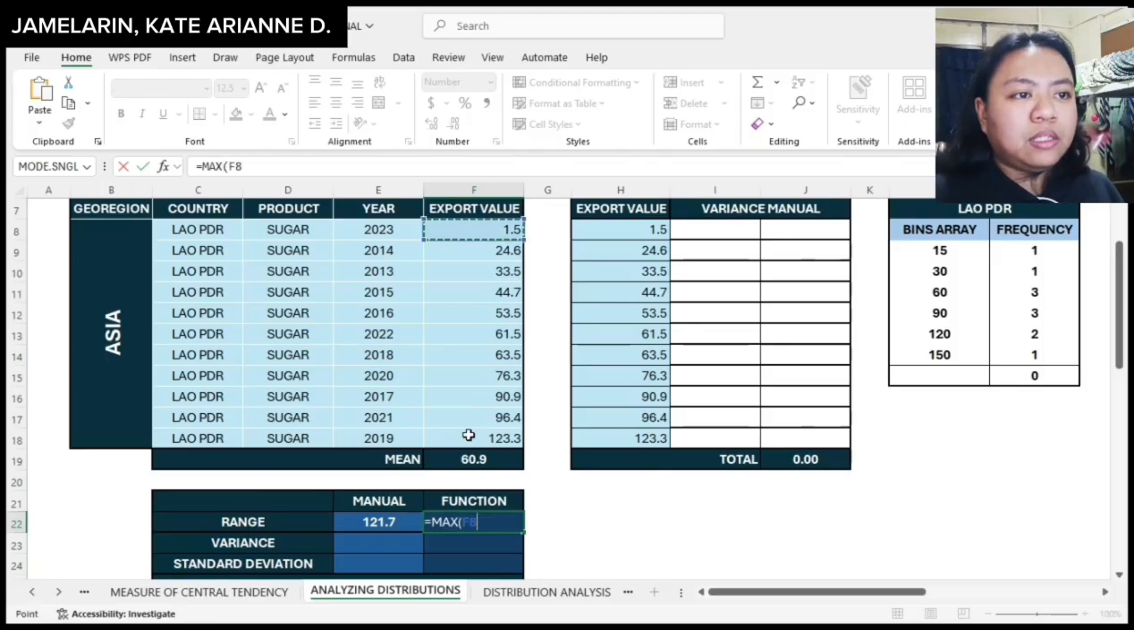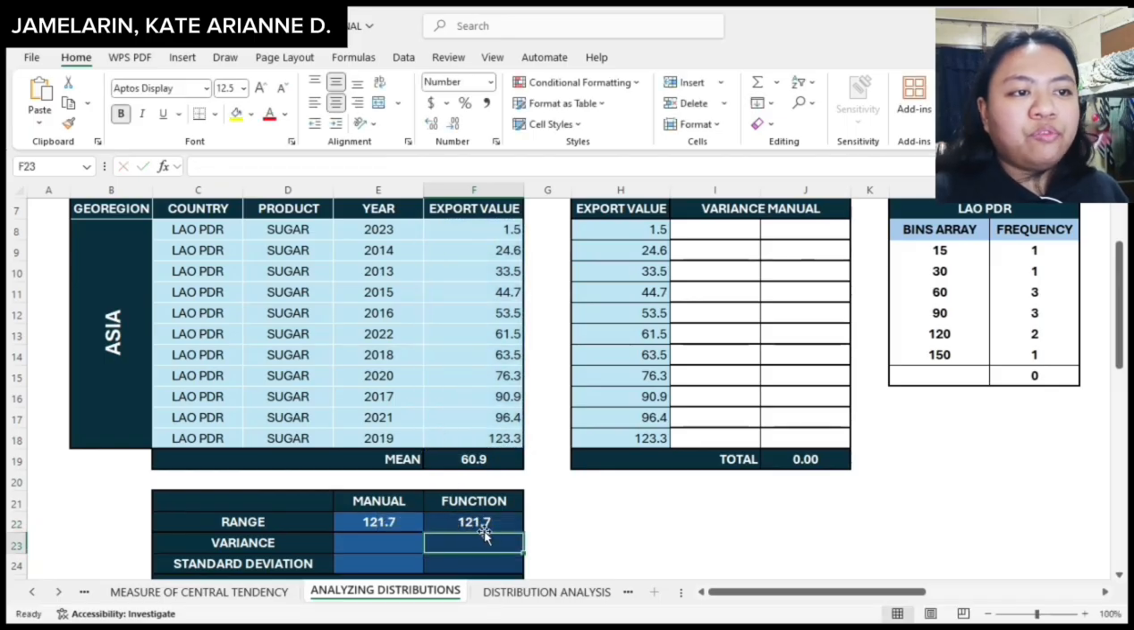and then I will be selecting all this data set that I have, minus minimum or min, and then I will select again the data set. So here I have also 121.7.